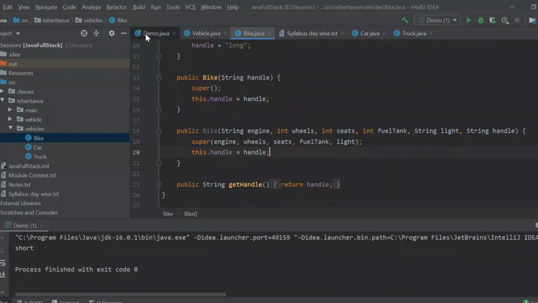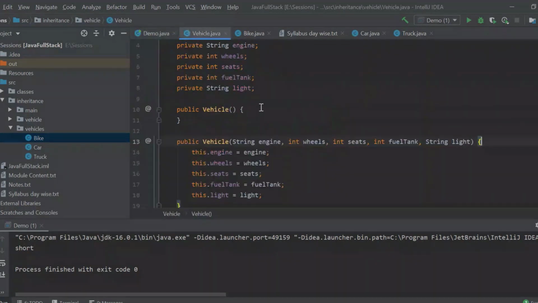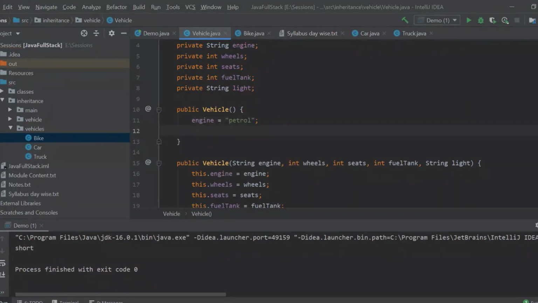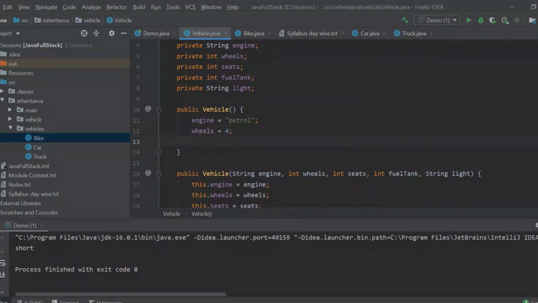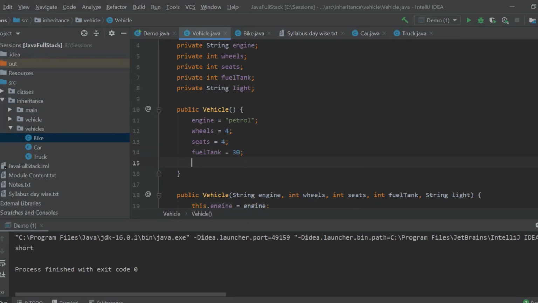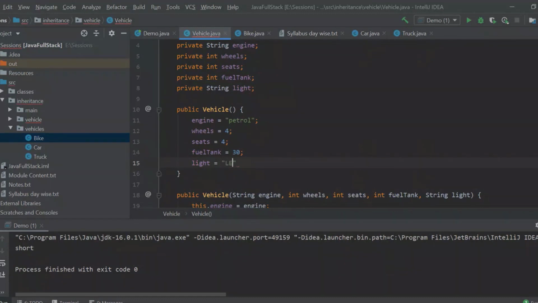Now if I want to change anything, first of all, let me give some default values over here. What is my engine? It is a string: petrol. Wheels, I am assuming 4, as any vehicle will have 4. Seats also will be 4. Fuel tank capacity, assume 30 liters. And light, nowadays we are getting everything with LEDs, so we'll put LED. These will be my default values.